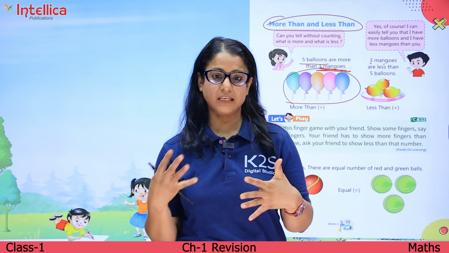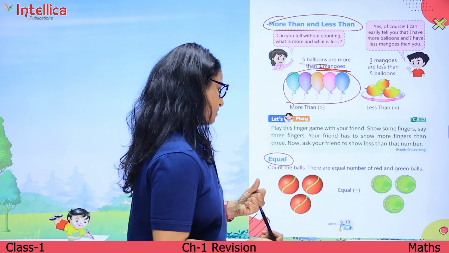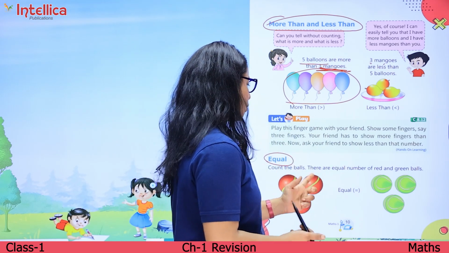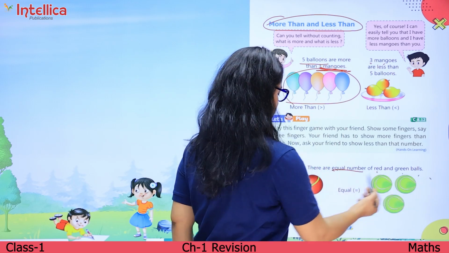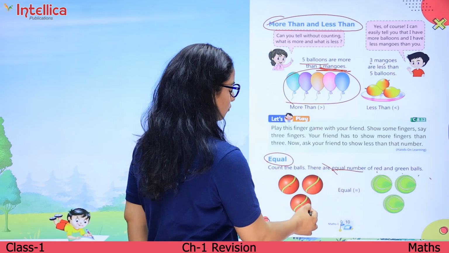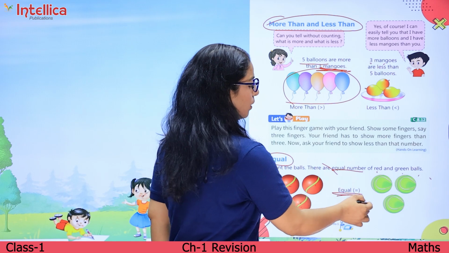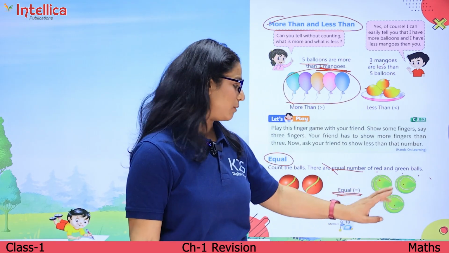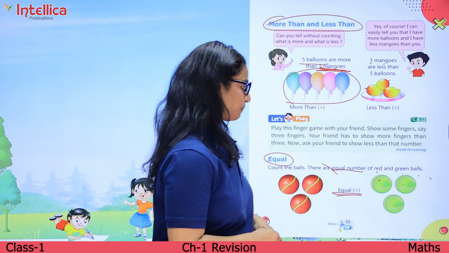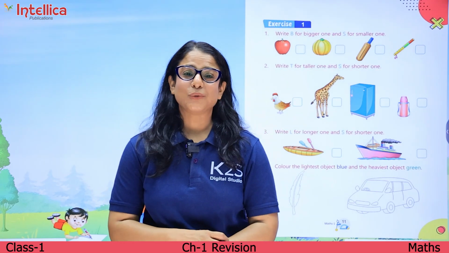So you both have an equal number of candies. Let's count the number of balls, and there are an equal number of red and green balls. So these are red balls, 1, 2 and 3. They are equal to 1, 2 and 3 green balls. तो दोनों तरफ 3 balls equal हैं. So let's do this exercise.